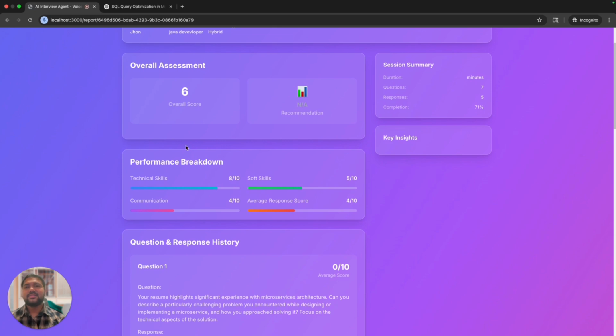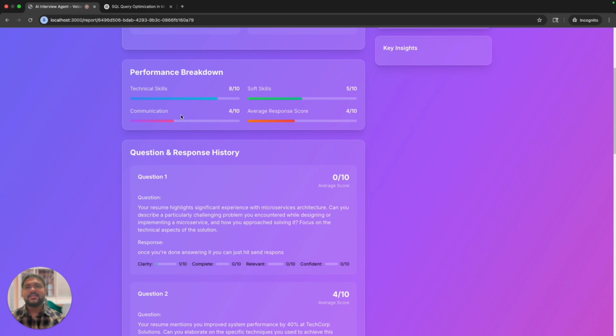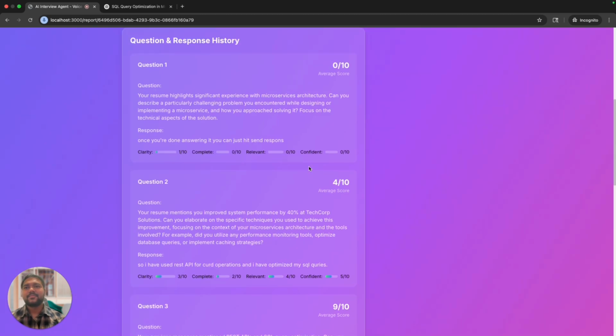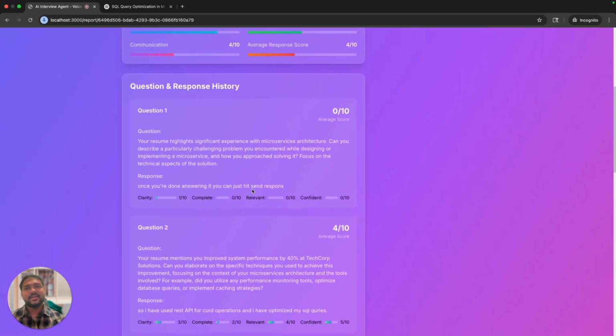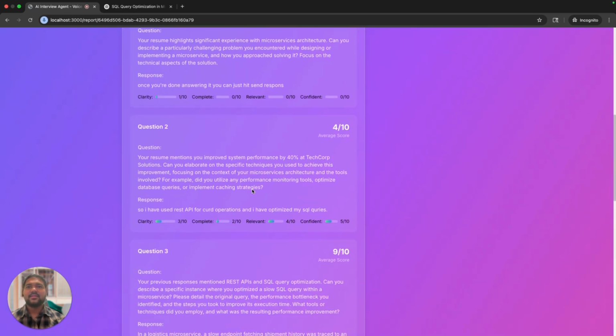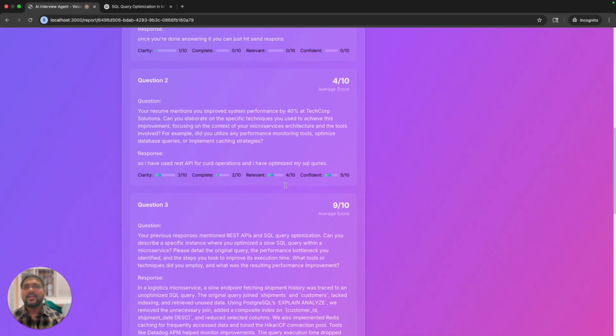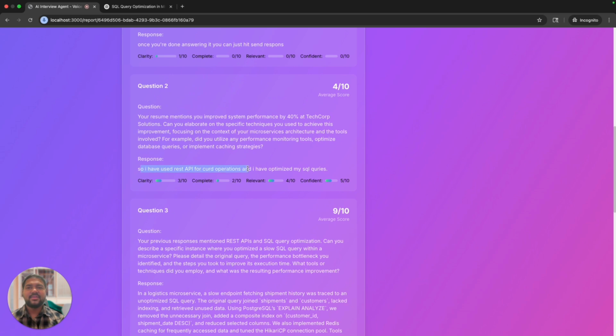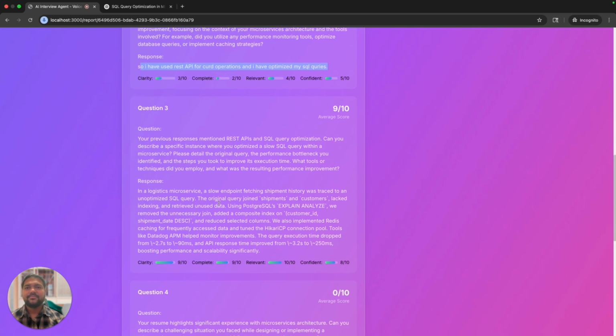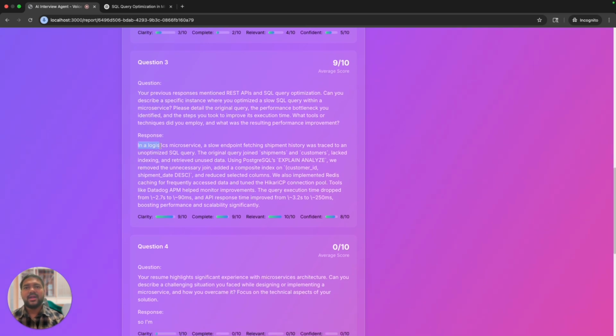Based on that, it is giving you the overall score out of 10, and the technical skills and the communication and the soft skills and average response time. And these are the questions that it has asked, and this is the response that we have given to it. Based on that, it is evaluating your answer.